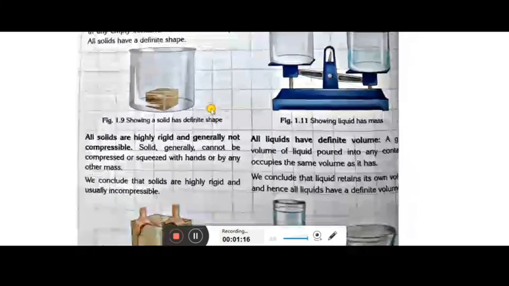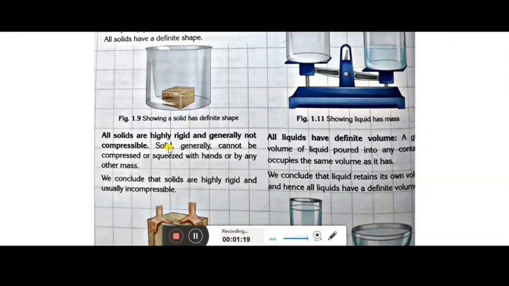And the last one is that all solids are highly rigid and generally not compressible. If you are pressing any solid substance, the best example is a wooden block, it cannot be pressed or squeezed with the hand or by any other mass. So here we conclude that solids are highly rigid and usually incompressible.